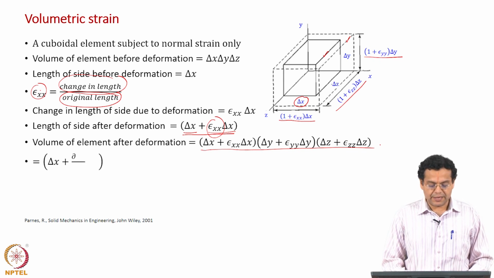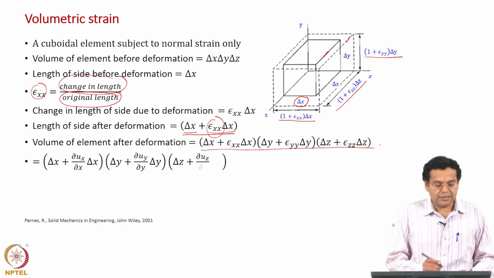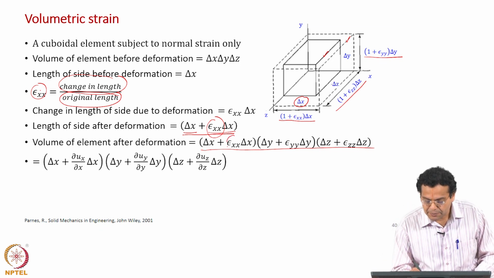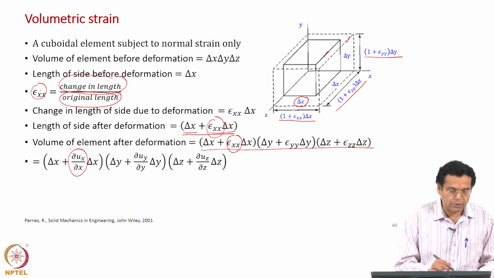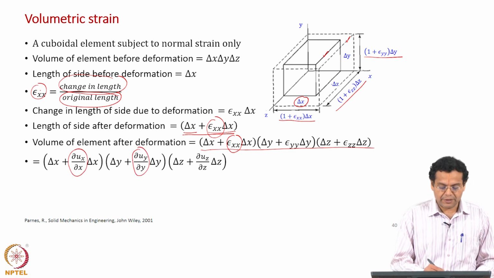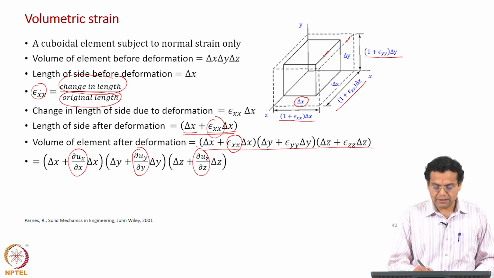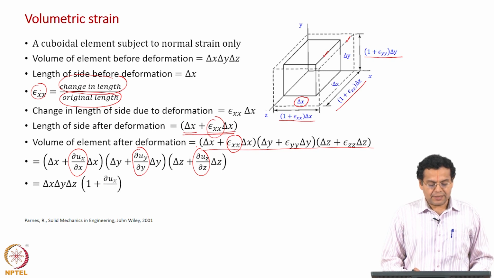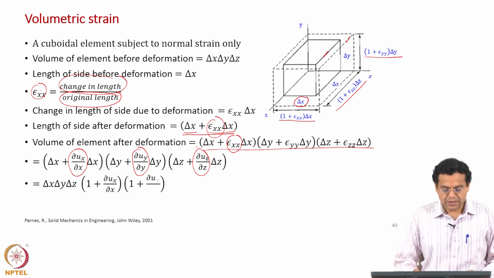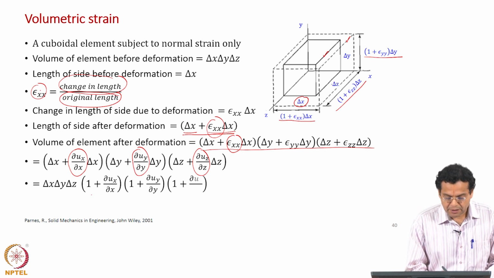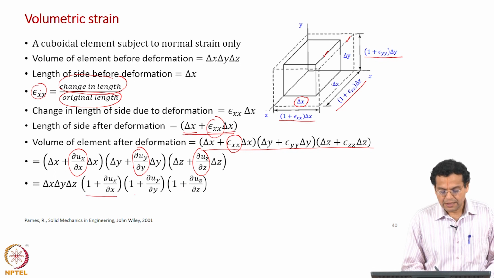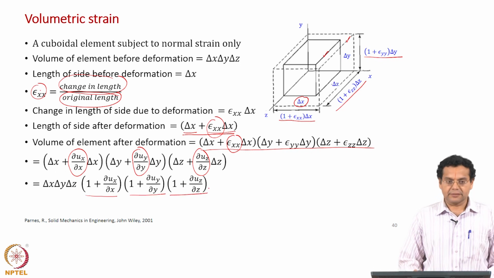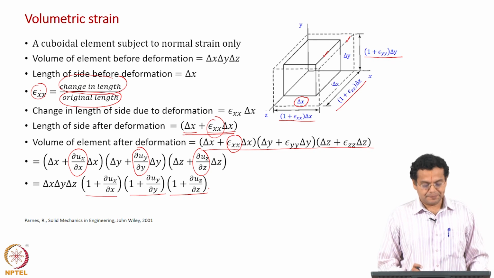Now, let us do some simplification. First, remember we are to relate to the displacement gradient, because of physical significance we introduced epsilon x x. Now, we will replace this epsilon x x with dou u x by dou x, similarly epsilon y y with dou u y by dou y, and similarly in the z direction. Now, let us take out delta x, delta y, delta z, they are common, and the first term becomes 1 plus dou u x by dou x, similarly in the y direction and z direction.